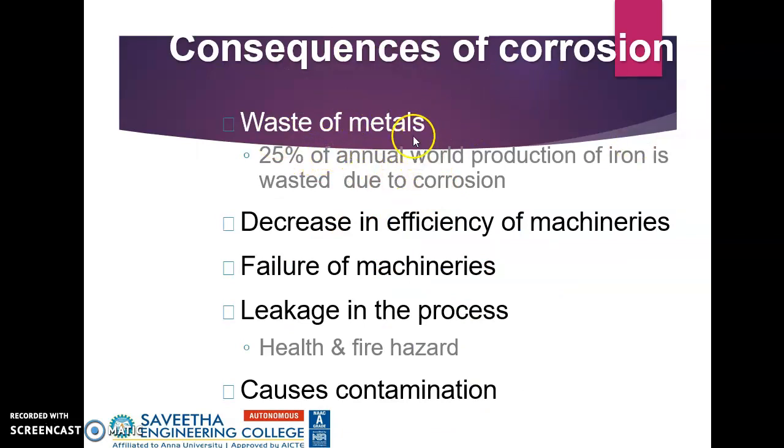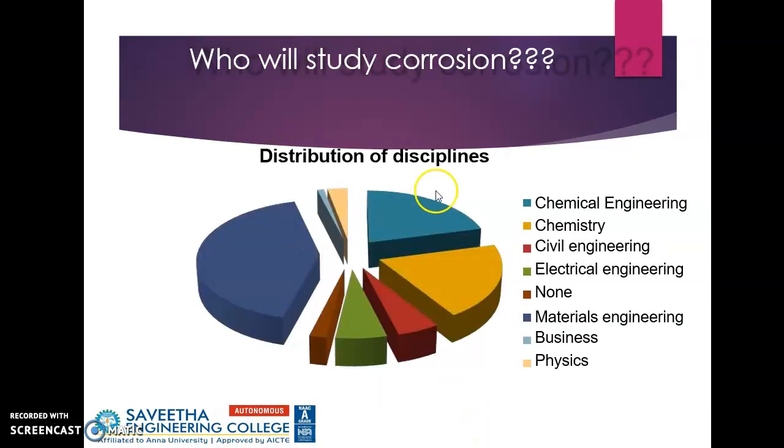So we are wasting metals. 25% of annual world production of iron is wasted due to corrosion. Decrease in efficiency, failure of machinery, leakage in the process, and it causes contamination also. So who all can study corrosion? Here I have given only limited possibilities like chemical engineering, chemistry, civil engineering, electrical engineering, materials engineering, business, and physics.